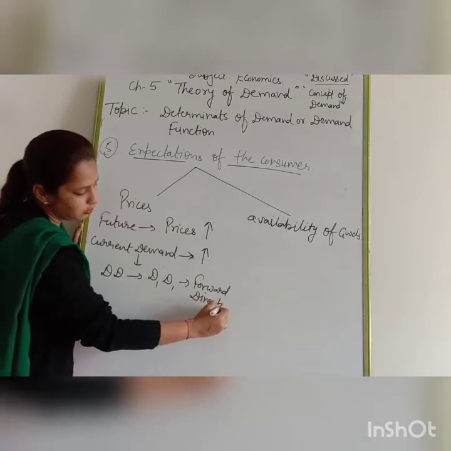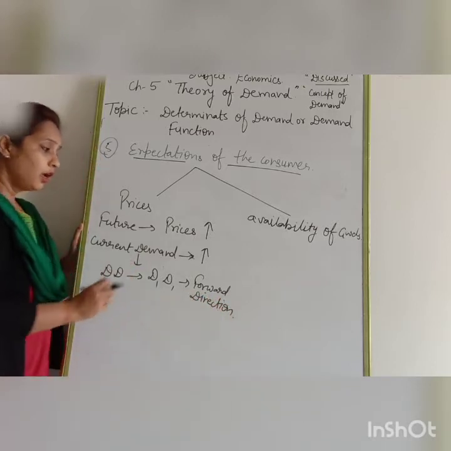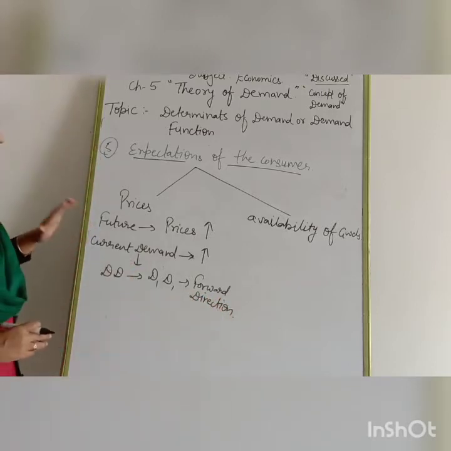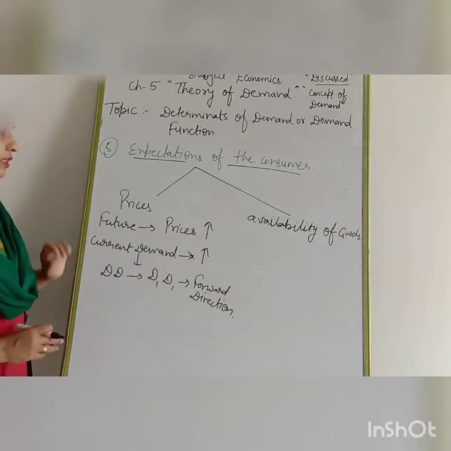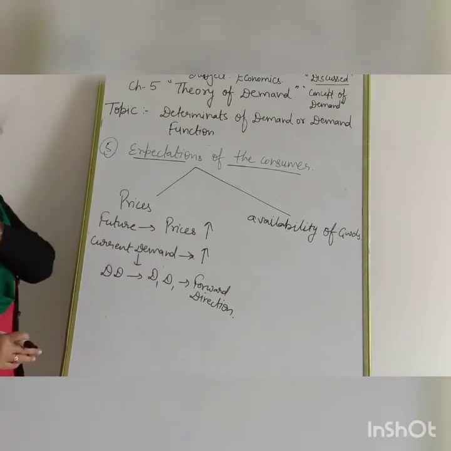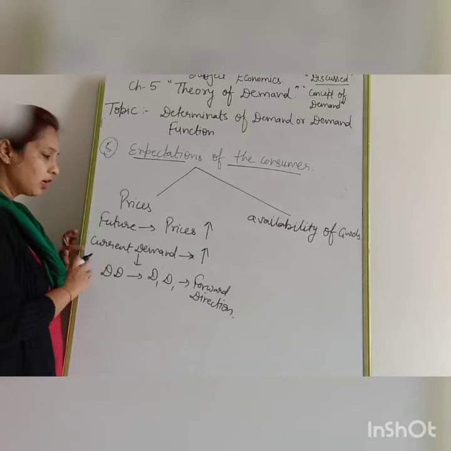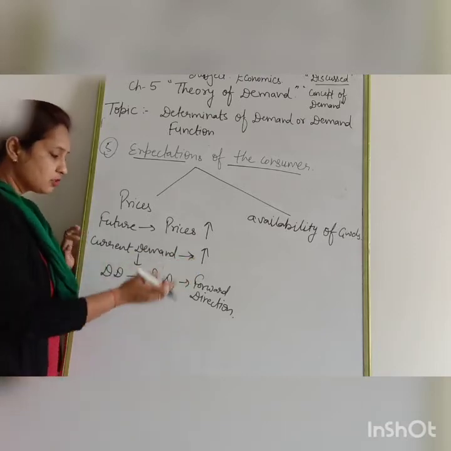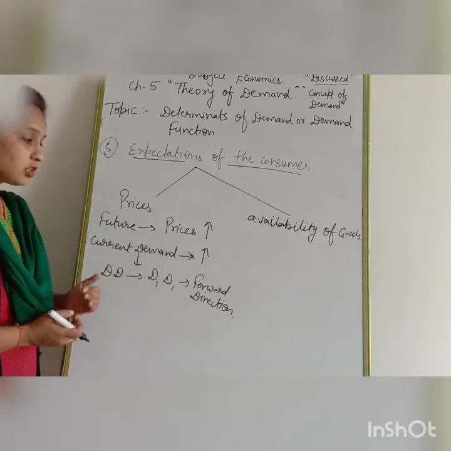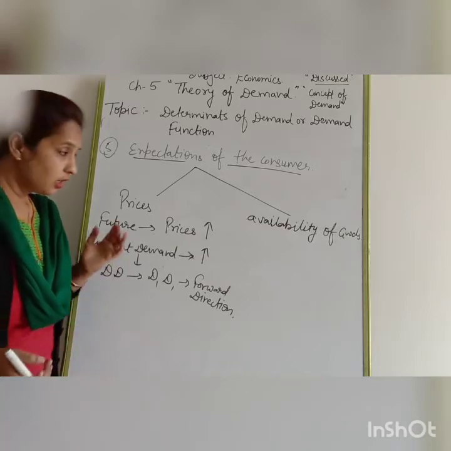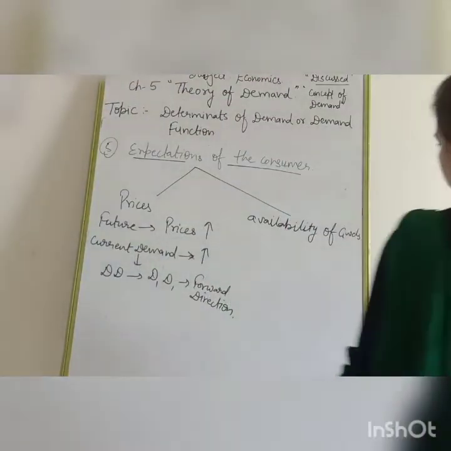Now you can draw the diagram on your own. If there is an expectation that in the future prices will decrease, the current demand will decrease. So the DD demand curve shifts in which direction? Backward direction.